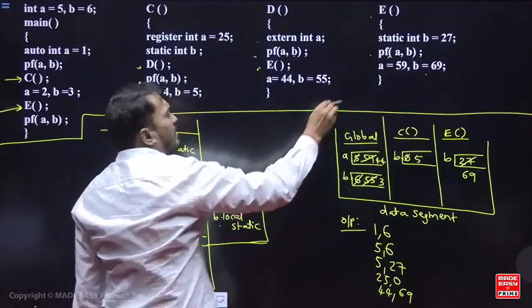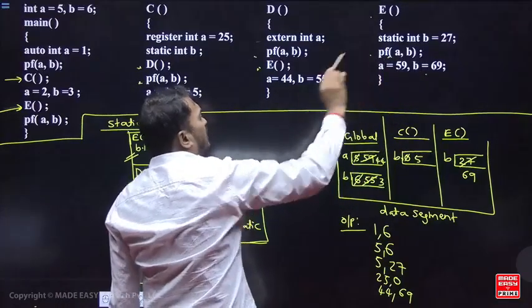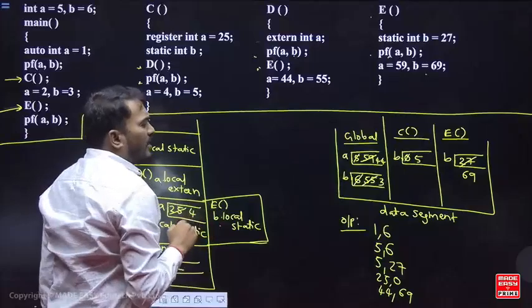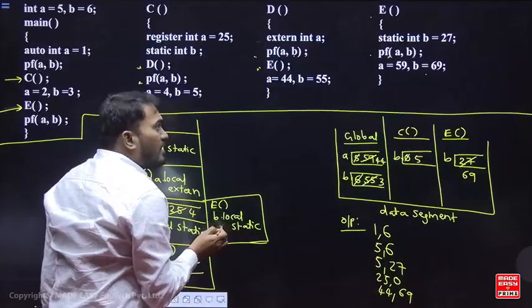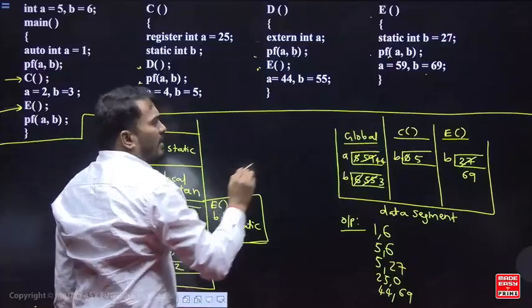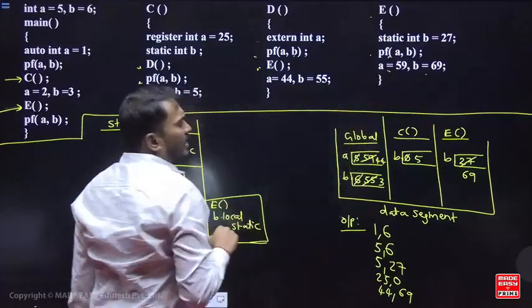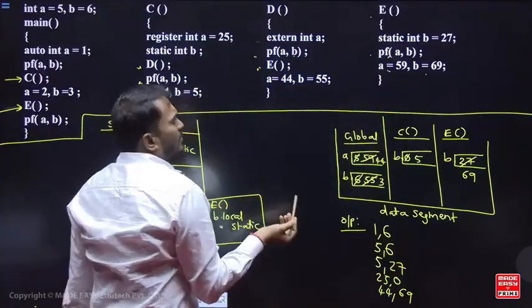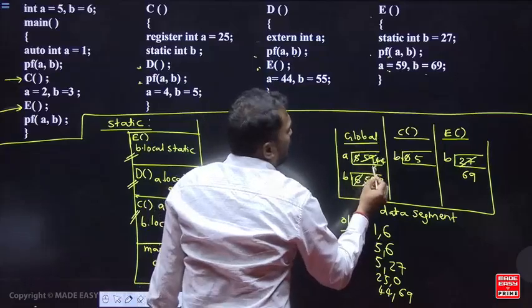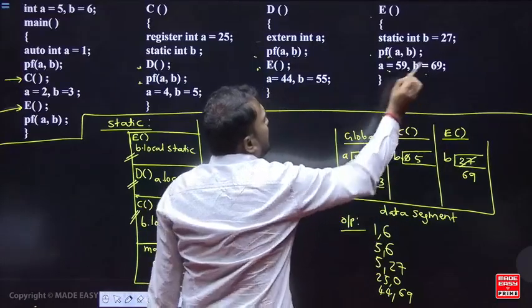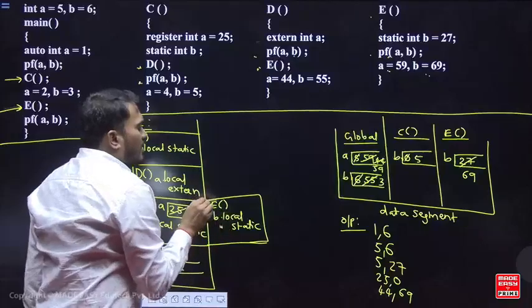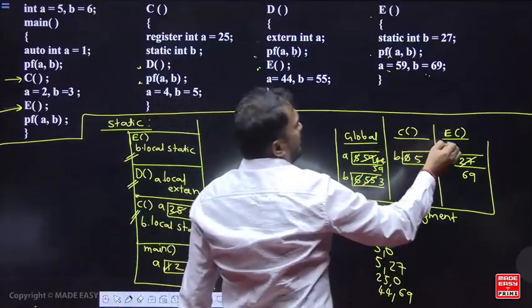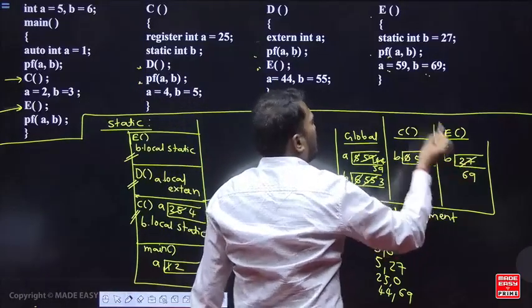So okay, now look at here. So a is a free variable. Where you update in the global, because in the function e, a is a free variable, so where you update global. Because of static scoping, it will change to 59, and b is 69. So b is a local, where you update e's data segment, b's value in e's data segment is 69. Already it is there, same.